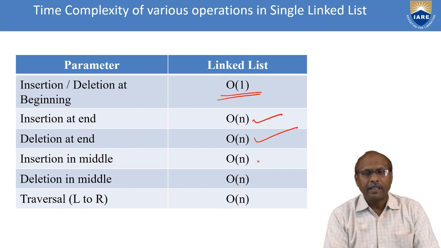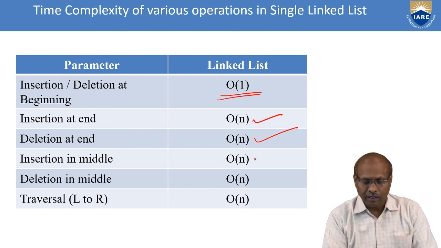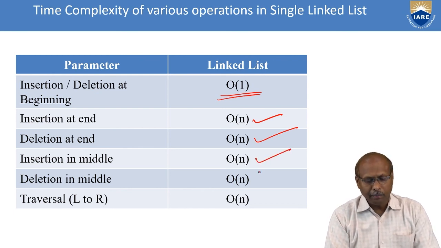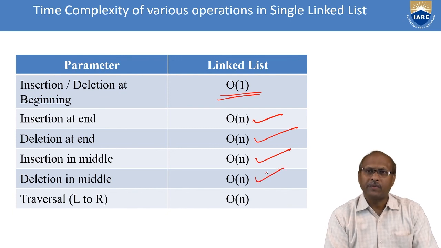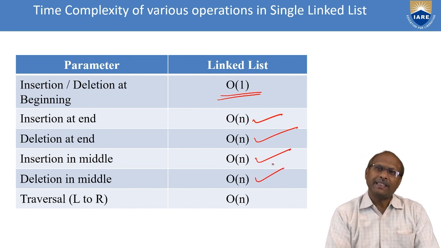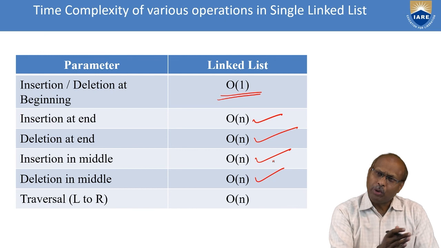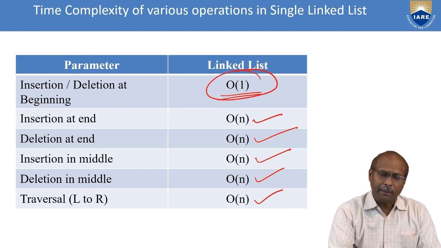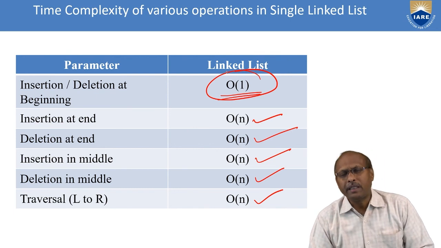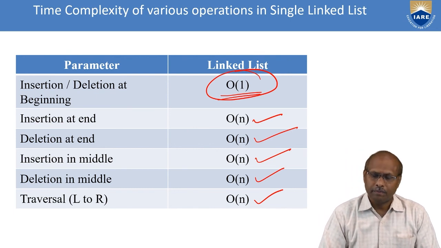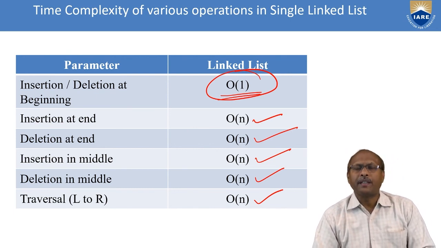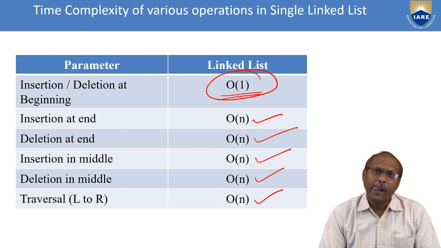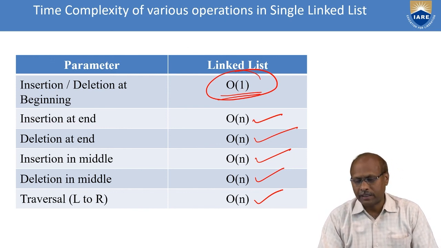Similarly, insertion in the middle, or deletion at the nth position, is O(n). If you want to traverse the list, again you have to traverse n times, so O(n). Only when you are doing the operation at the beginning is it O(1). Otherwise, the remaining are O(n) only. So this is the way you can calculate the time complexity of single linked list operations.